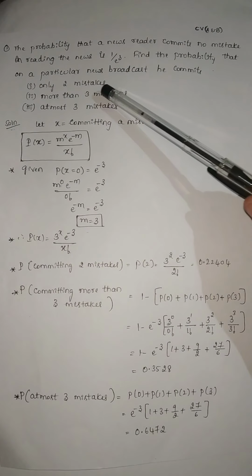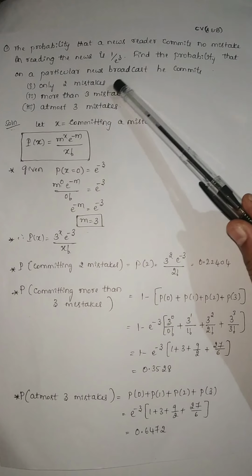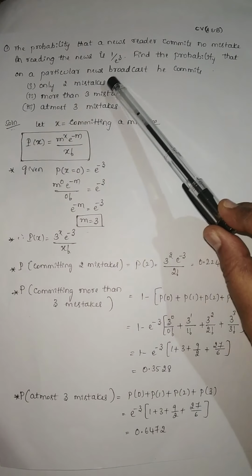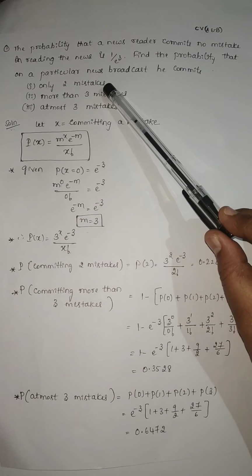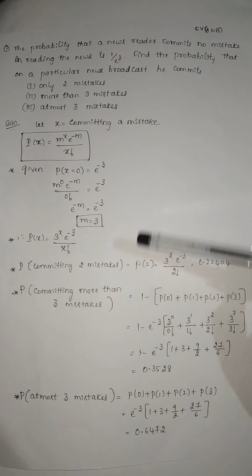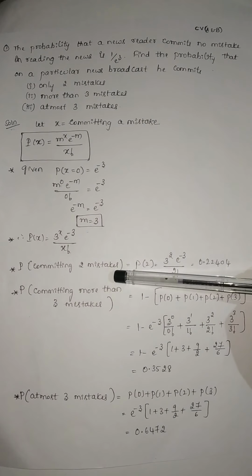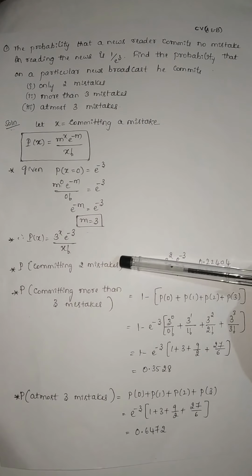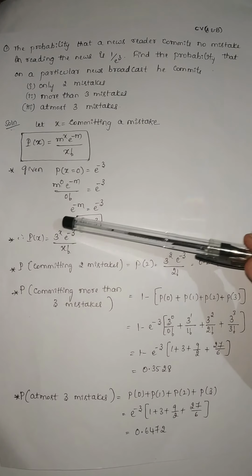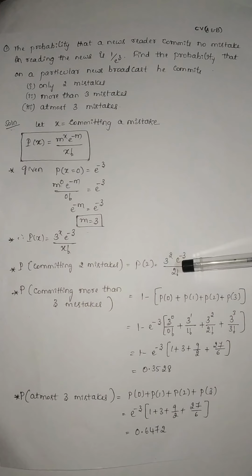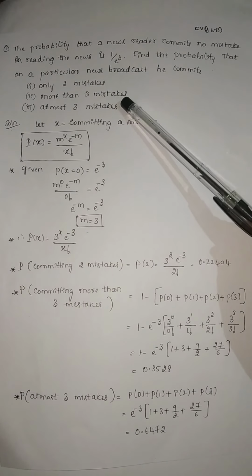Then we answer the first question, finding the probability that in the news broadcast he commits only 2 mistakes. So we calculate the probability of committing only 2 mistakes, which means putting x equal to 2 in P(x). It will be 3 squared e to the power of minus 3 divided by 2 factorial. Simplifying this, we get 0.22404.